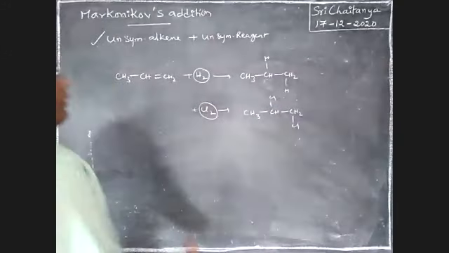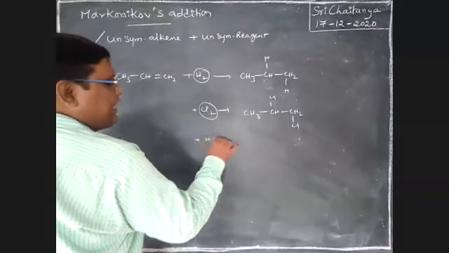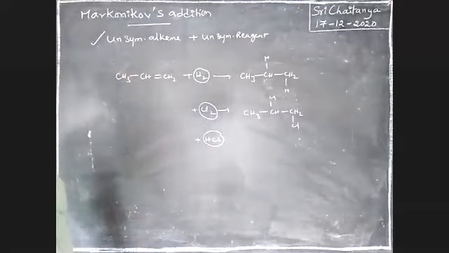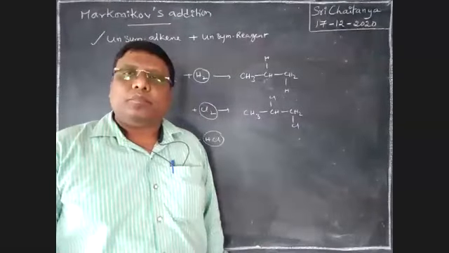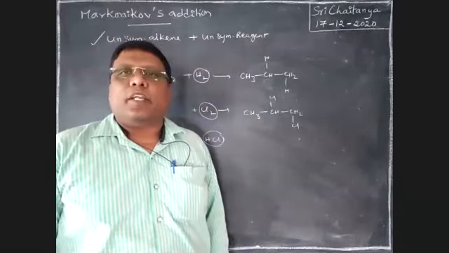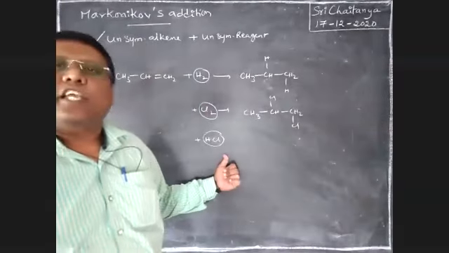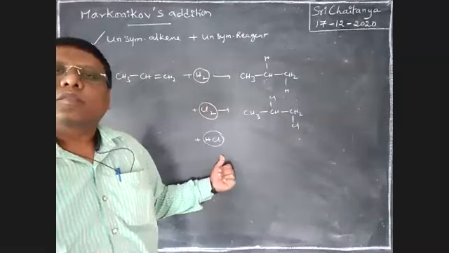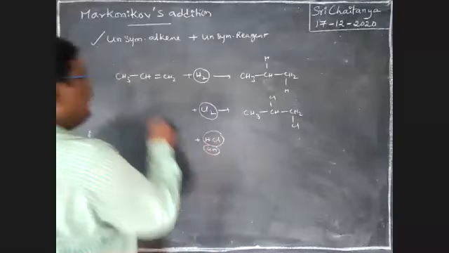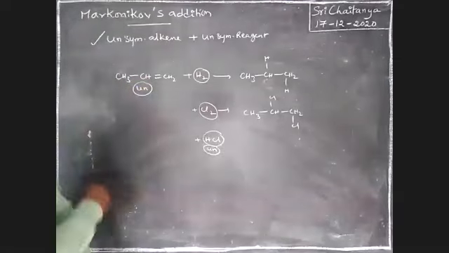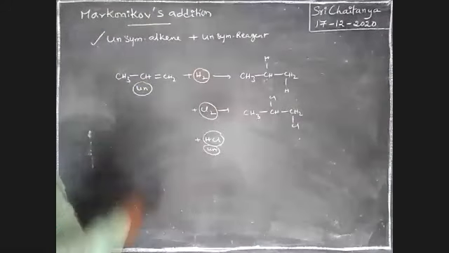For example, if HCl is added, is this symmetrical or unsymmetrical? Yes, unsymmetrical. So it is an unsymmetrical reagent, and it is an unsymmetrical alkene. Both are unsymmetrical.